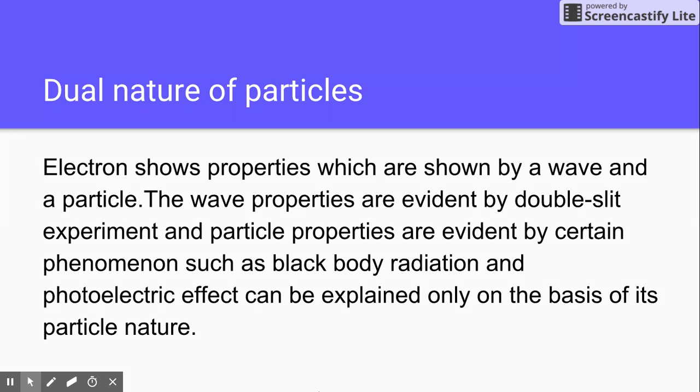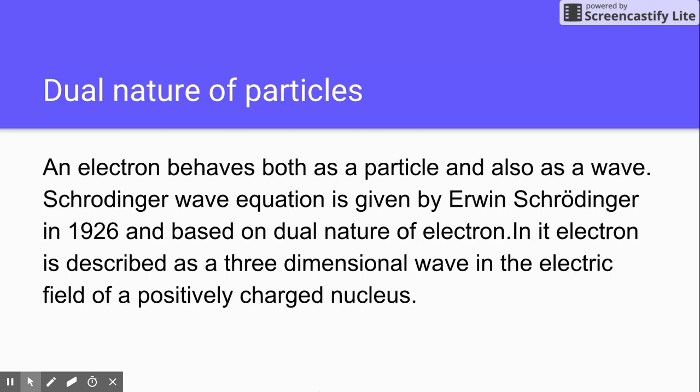In the early 1800s, this dual nature of particles was the sole point of research. Electron shows properties which are shown by a wave and a particle. The wave properties are evident by the double-slit experiment, and particle properties are evident by certain phenomena such as blackbody radiation and the photoelectric effect, which can be explained only if the particle nature of the electron is considered. An electron behaves both as a particle and also as a wave.